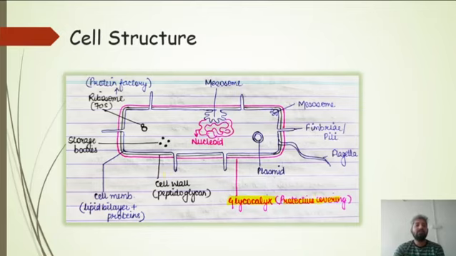Then inner to it is the cell wall, which is made up of peptidoglycan. Then the innermost layer is called the cell membrane or the plasma membrane, and it is the only true membrane present, made up of phospholipid bilayer. You can write phospholipid bilayer as well as proteins. Okay bache? And the cell membrane, cell wall and glycocalyx combined are called what? They are called the cell envelope. You can write it here.